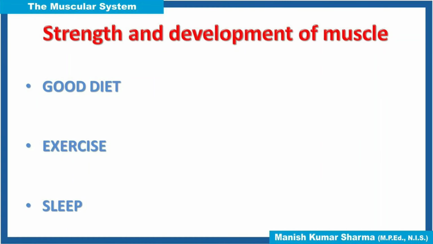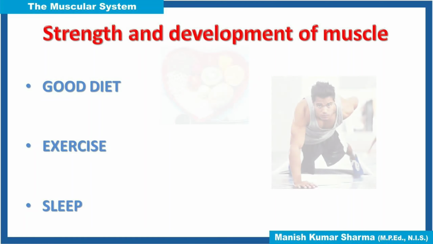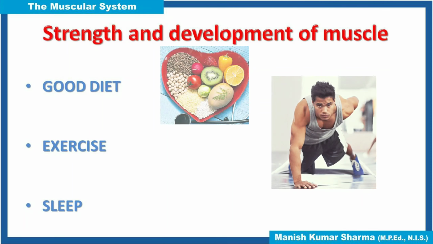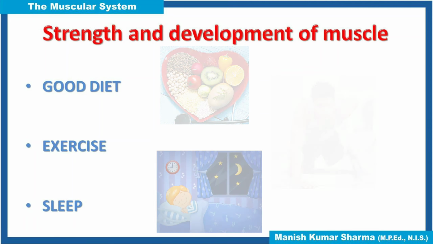Now come to the strength and development of muscle. For developing the strength of muscles, there are three things. Number one is good diet, second is exercise, and the third one is sleep. If we want to develop strength in our muscles, we have to take a good diet, do exercise daily, and sleep 6 to 8 hours.